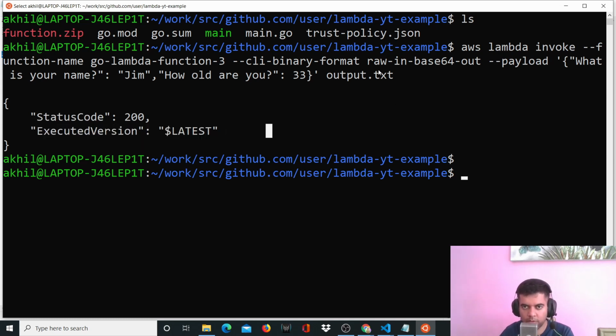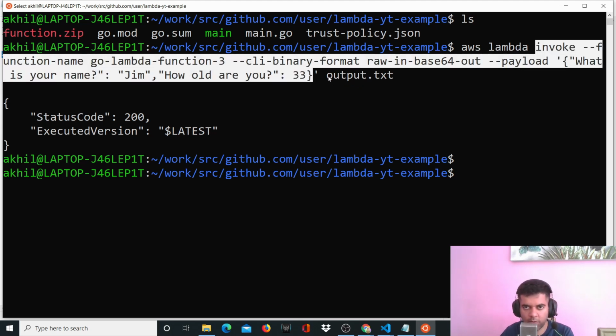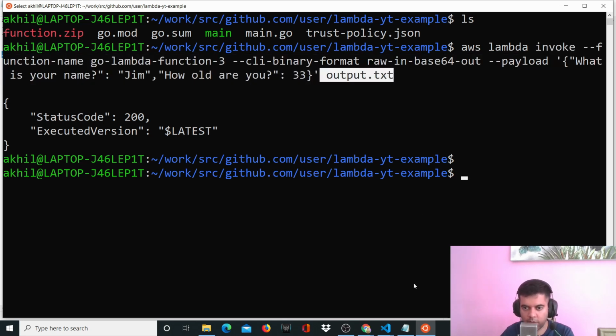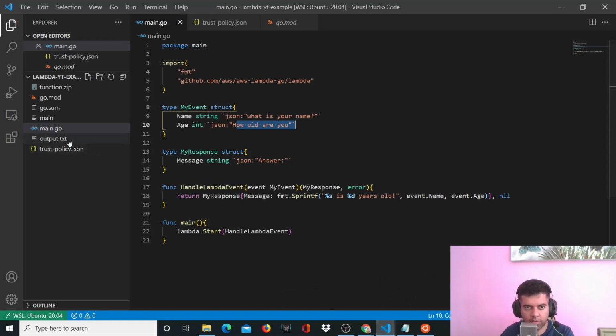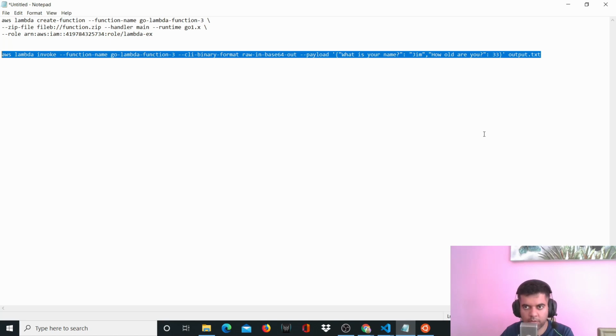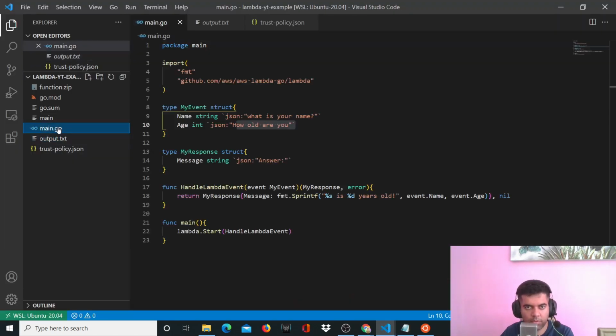Now, how do we know that everything worked fine? Because we need to check for this file called output.txt. So we told our Lambda that you invoke this function, and whatever output you get by sending this payload into the function, you write that in a file called output.txt. So that's the file we need to look for. As you can see, there's a new file called output.txt here. You click on it and it says that Jim is 0 years old, which is wrong because it should have been 33. So that means our program is misfiring, and we need to check for that now.